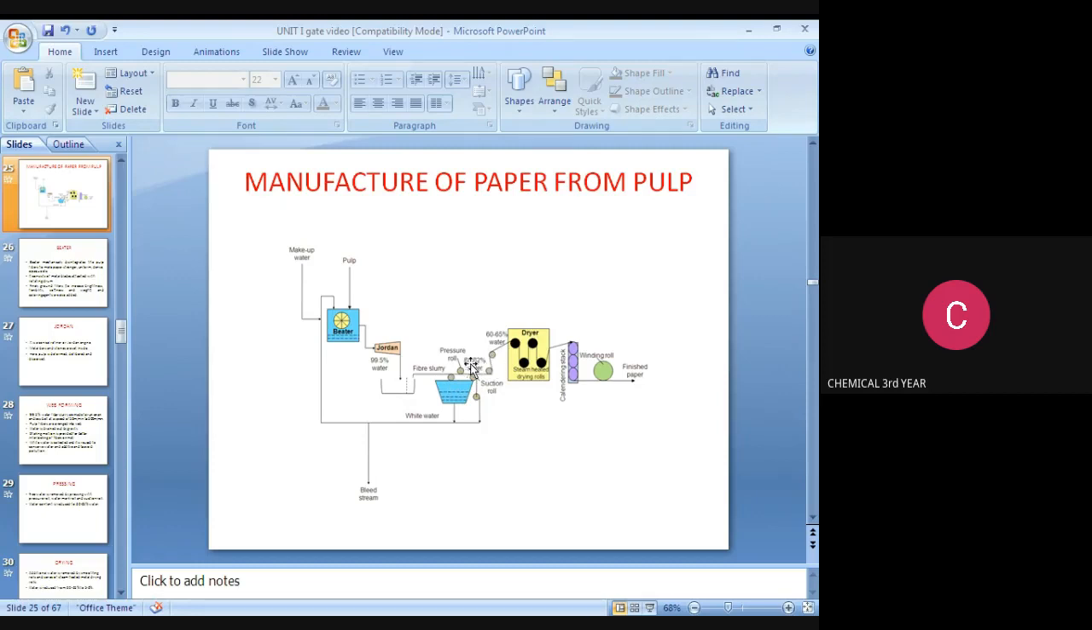We are removing 80 to 82% of the water, and then it goes to the suction roll. Here white water is removed at the bottom of this tank, and then it passes to the 60 to 65% dryer, and then to the steam heated drying rolls, then to calendaring stock, then to the winding roll, and then it passes to finished paper. This is the flow sheet for producing paper from pulp. Before this we saw how we produce the pulp, and after that, from the pulp we obtain the paper.